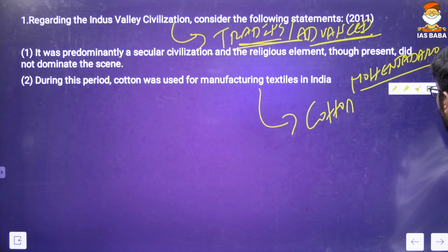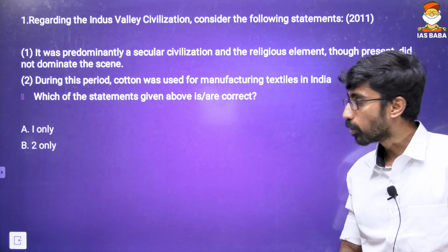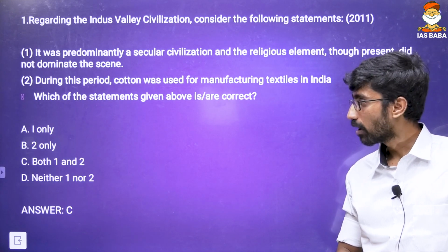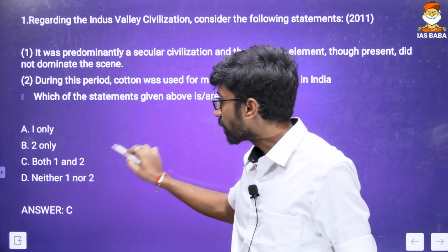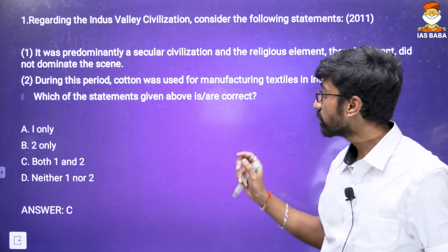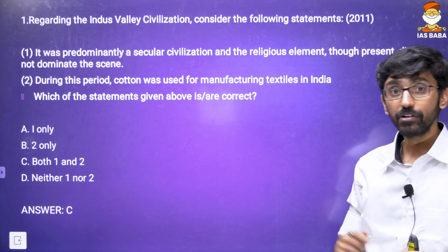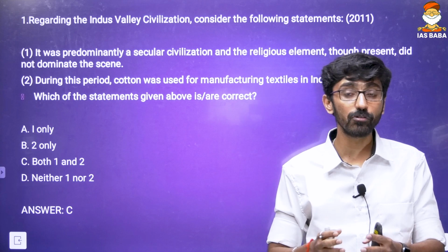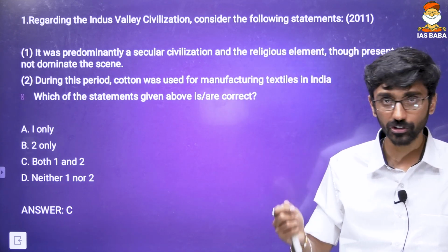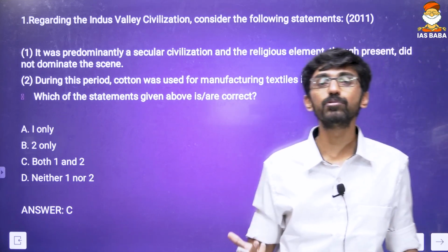And if you look at the answer options over here, which of the statements given above is correct? One only, two only, both one and two, neither one nor two. According to this, the answer should be C, because both one and two are right. So this is one thing that has been discovered. First, they asked about the unique item that has been discovered from Harappan civilization. When you look at the next few questions, we'll also see one more unique item that has been discovered from Harappan civilization. That question is also asked about the horses' bones. So this is how the questions are getting repeated, and that is how the themes are also getting repeated.